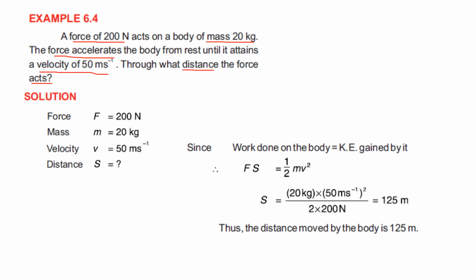So first of all, we have to write the data that is given in the example. The force is given to us, which we represent by F, and that is 200 Newton. The mass is represented by small m, and that is 20 kg. Then the velocity is also given to us, which is represented by small v, and that is 50 meter per second. And the distance we have to find out, which we represent by capital S in this example.